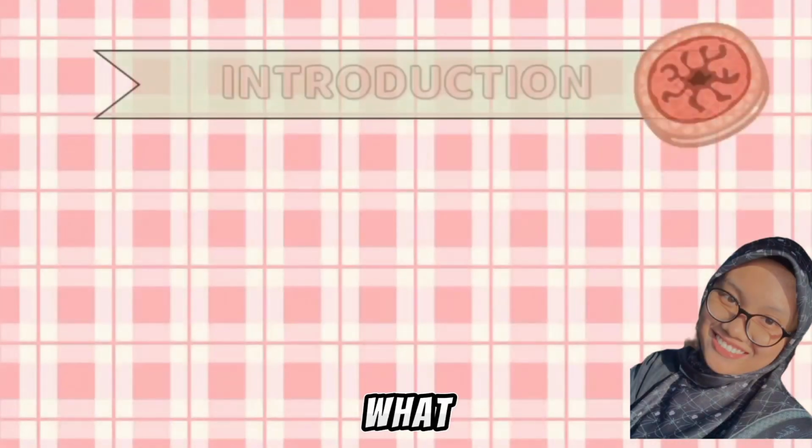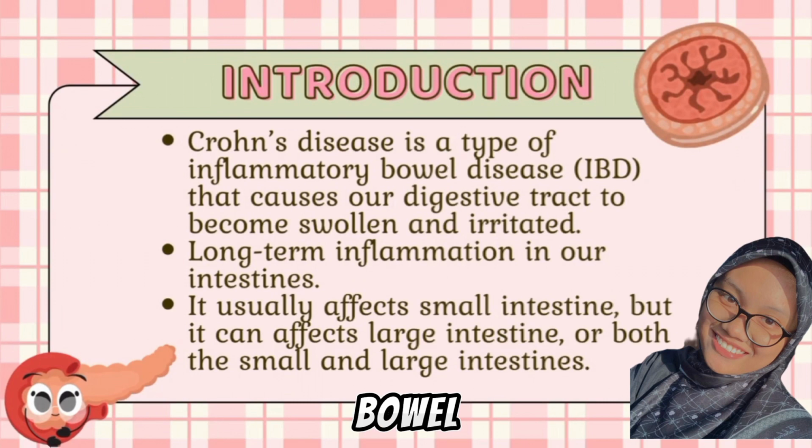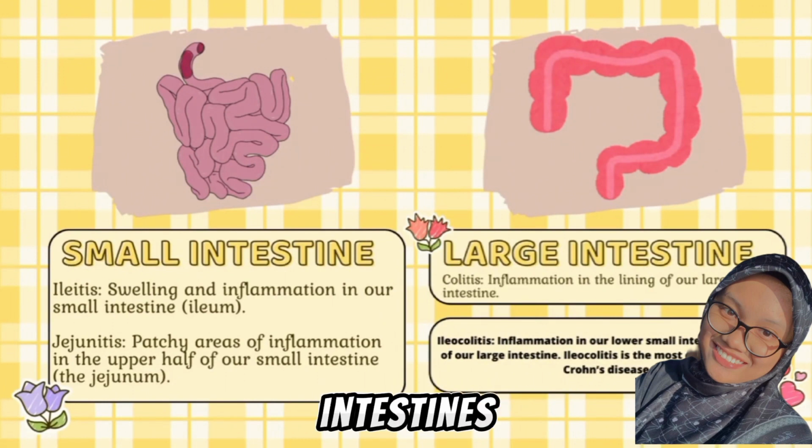Let me tell you guys what is Crohn's disease. Crohn's disease is a type of inflammatory bowel disease, which is IBD, that can cause our digestive tract to become swollen and irritated. Crohn's disease is also a long-term inflammation in our intestines. It usually affects the small intestine, but it can affect the large intestine or both the small and large intestines. The systems affected by Crohn's disease are the small intestine and large intestine.